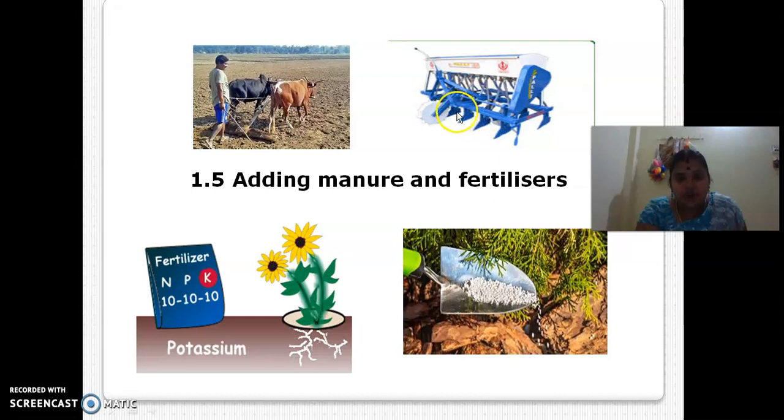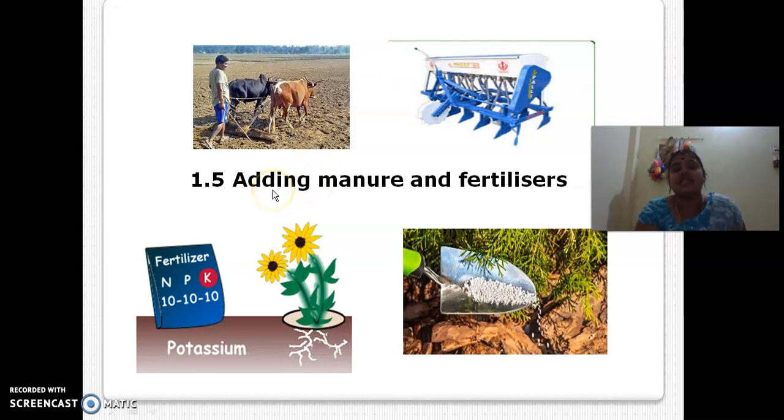See here, four needles are there, right? These four needles are used to mix the soil, till the soil, used for plowing the land. These two machines are the traditional tools which are used nowadays. With the help of these tools, they are plowing and tilling the land.